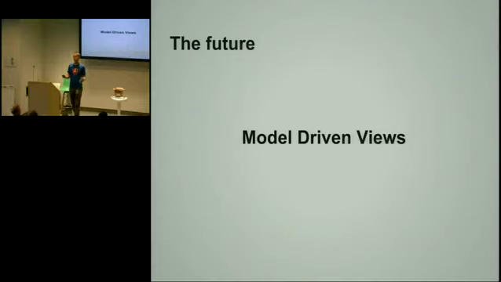And the last thing that I want to mention here is that even though the dirty checking is quite efficient today, we think that as the applications are going to get larger and larger, we will eventually see performance issues, and we want to have a plan for that.